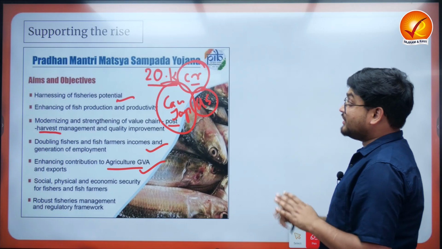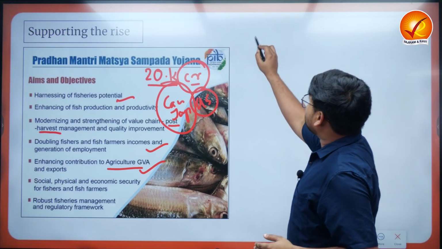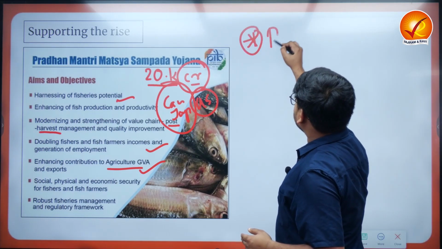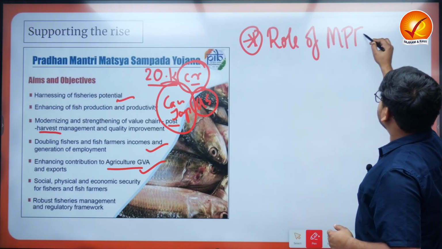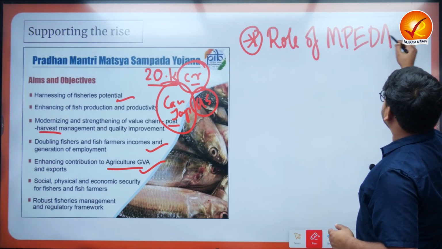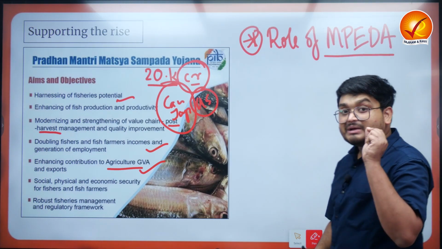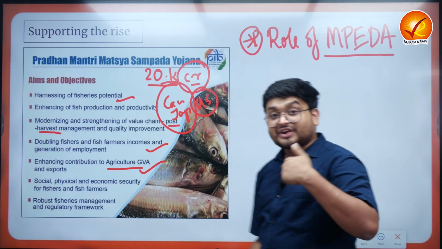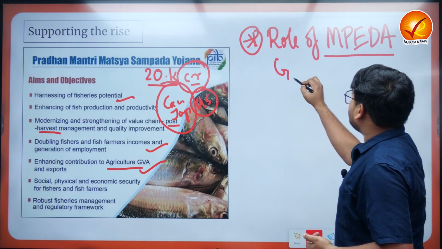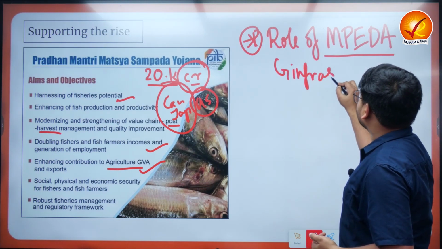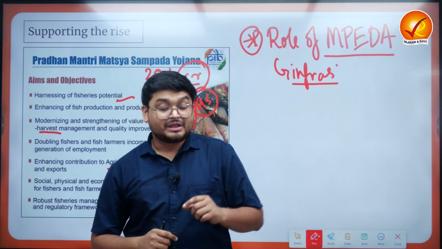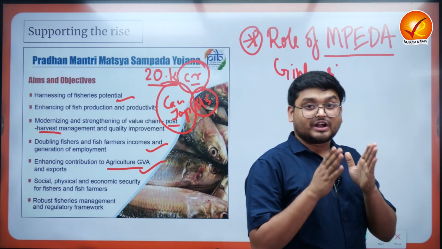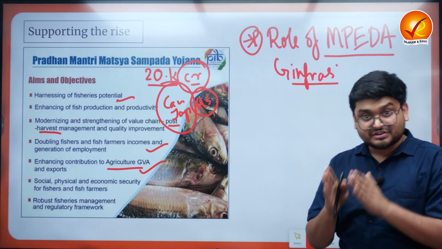Apart from this, there are various other initiatives also. Firstly, we understand the role of MPEDA. Now this is a very important organization which is trying to improve the overall infrastructure of the entire fishing sector in the country by having a proper amount of transportation and logistics for the fishery sector.